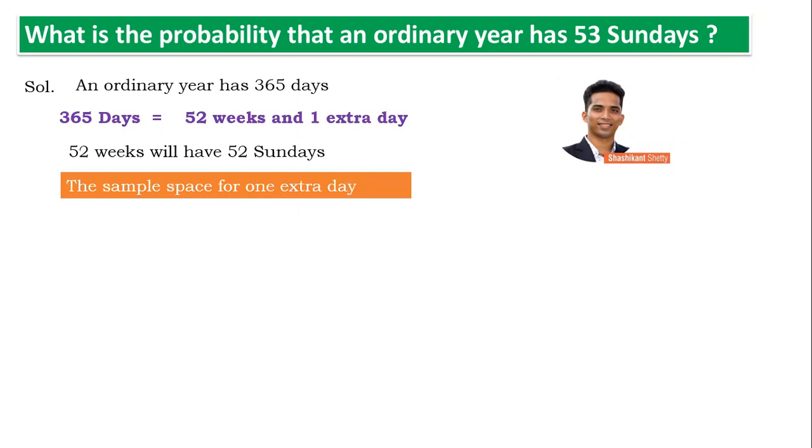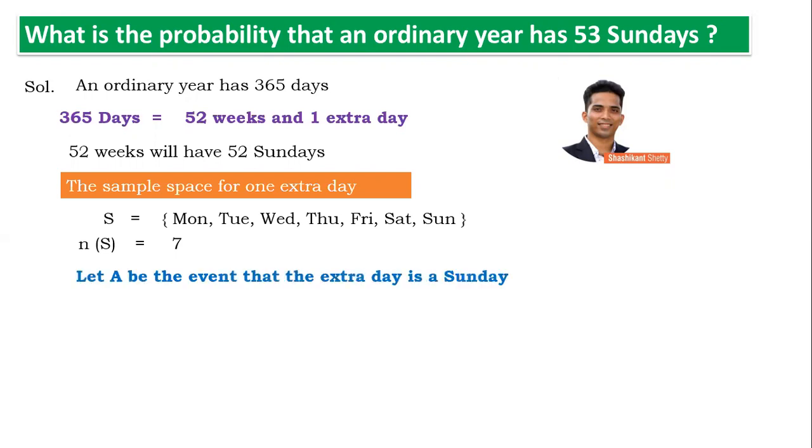Now, let us write the sample space for that one extra day. For one extra day, it could be any day of the week: Monday, Tuesday, Wednesday, Thursday, Friday, Saturday, Sunday. So the number of sample points is 7. Now, I'm trying to use set notation to find the answer here. What is favorable to us is a Sunday. 52 Sundays are there. We have to find an event, we named it A, that the remaining one extra day is a Sunday. So what would fall in A is Sunday. So n of A would be 1.